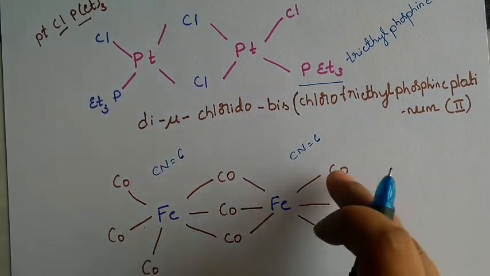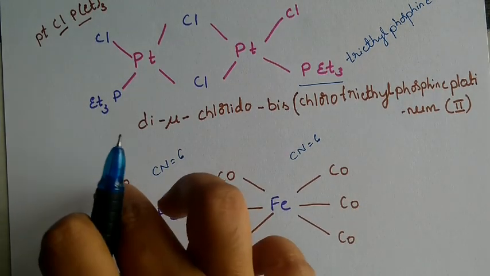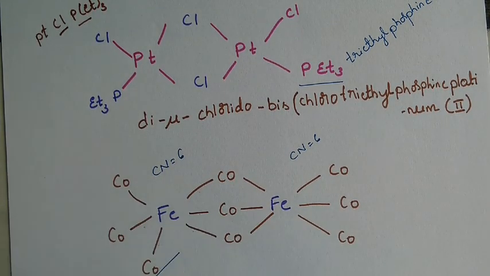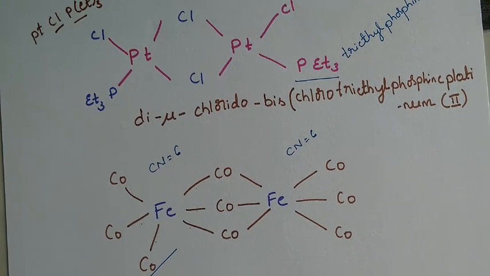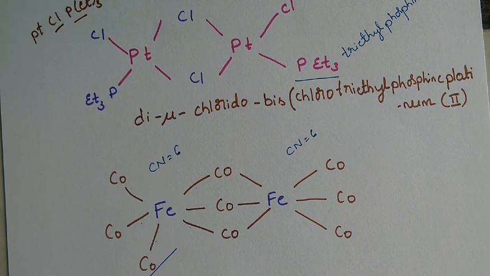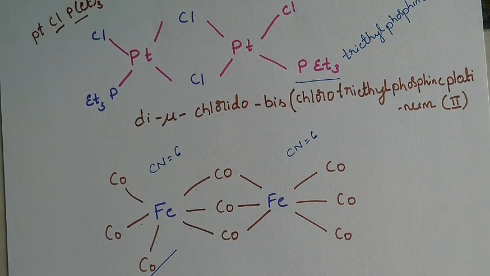Next, how many carbonyl groups do we have? 3 carbonyl groups on each side, so we write tricarbonyl. Iron 0, where 0 is the oxidation state of iron. That is the name of this complex. So this is a bridged complex. We'll take a few more examples for bridging ligands and discuss them in our next class.